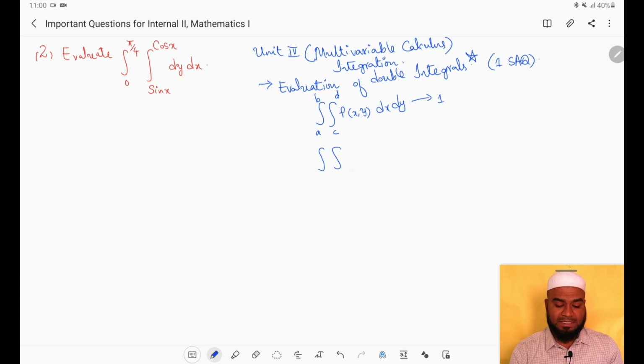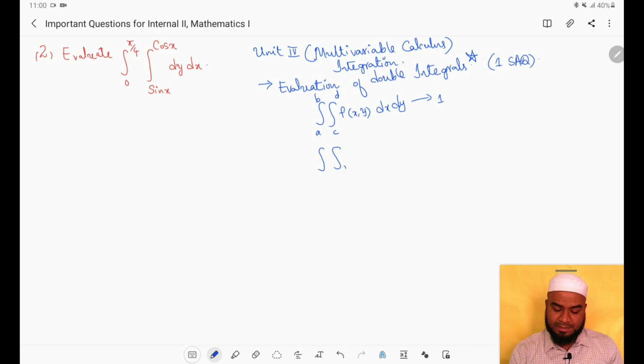You consider this question only. See, internal limits are given in terms of x, sin x to cos x, and external limits, that is outer limits, are given to be constants, right? Inner limits are in terms of x. So whenever the limits are in terms of x, we have to understand that these are the limits for y.